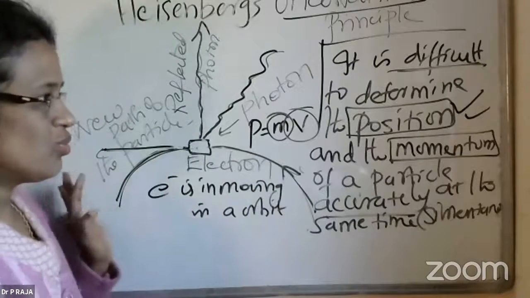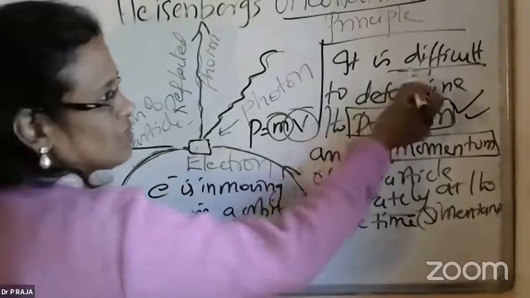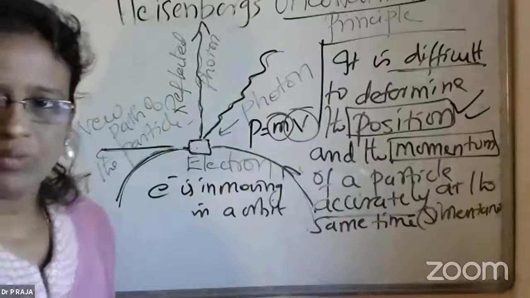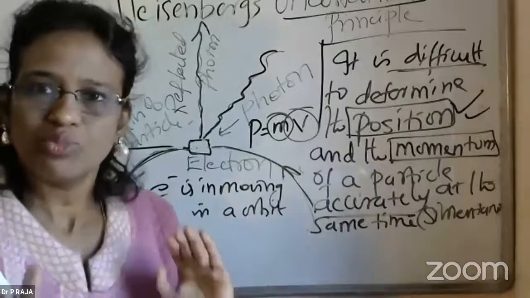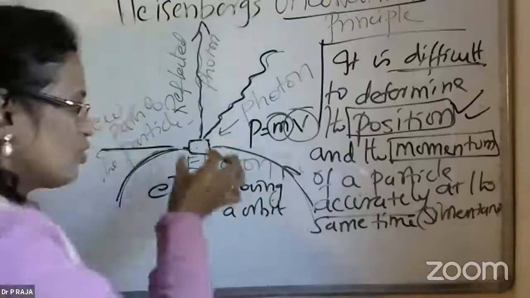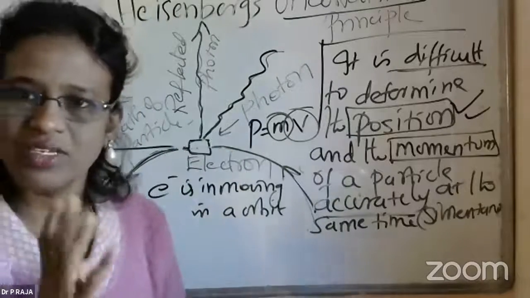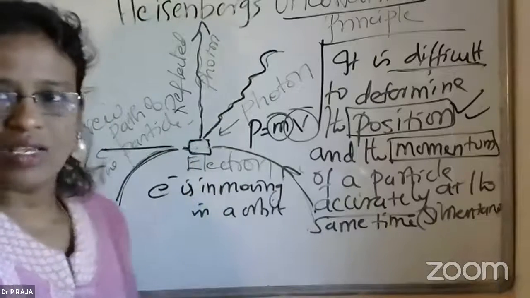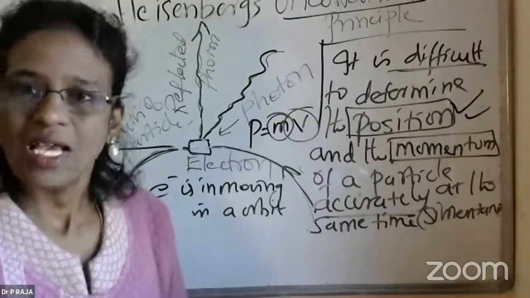So it was said that when I concentrate my experiment on finding the position, yes, I can find it accurately, but at the same time, the velocity I will not be able to measure accurately.